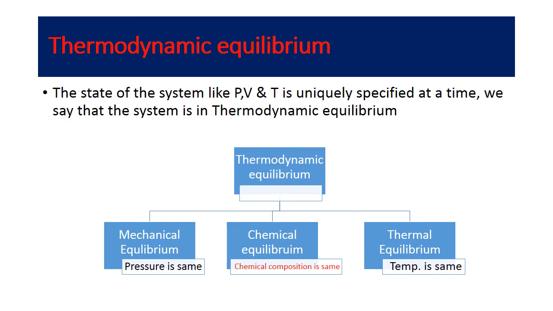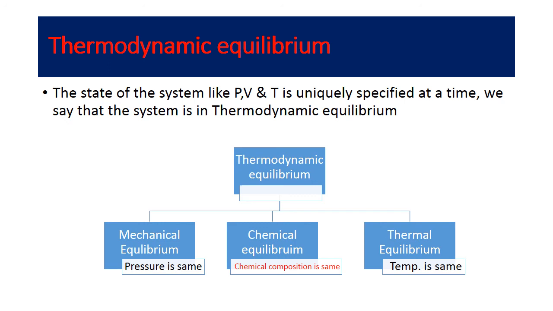When we define mechanical equilibrium, there are no unbalanced forces acting between the system and the surroundings. Whenever some unbalanced force exists within the system, it will get neutralized with time to attain the condition of equilibrium. So we can say a system is in mechanical equilibrium when the pressure is the same throughout and does not change with time.